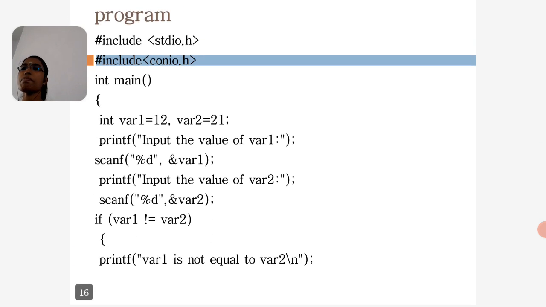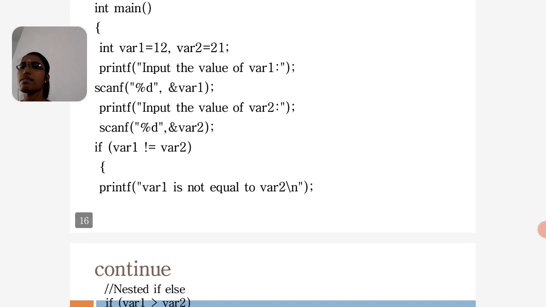Next is the program: normal header files, int main. I am using two variables, variable 1 and variable 2. I give the values variable 1 equal to 12 and variable 2 equal to 21. Both have the same data type, int. Next, printf input value of variable 1, scanf, and printf input value of variable 2. This is the condition: if variable 1 is not equal to variable 2.